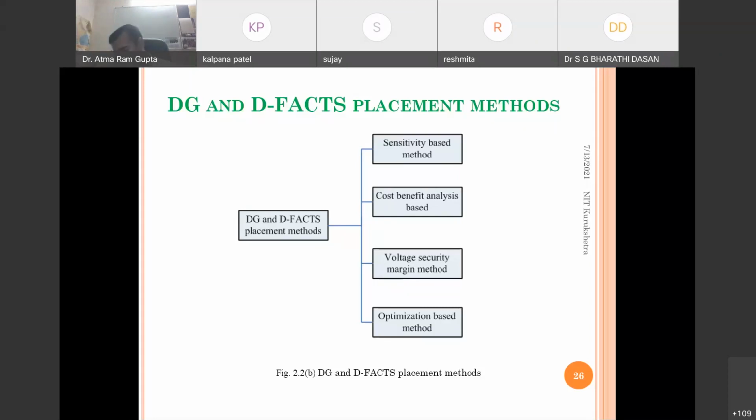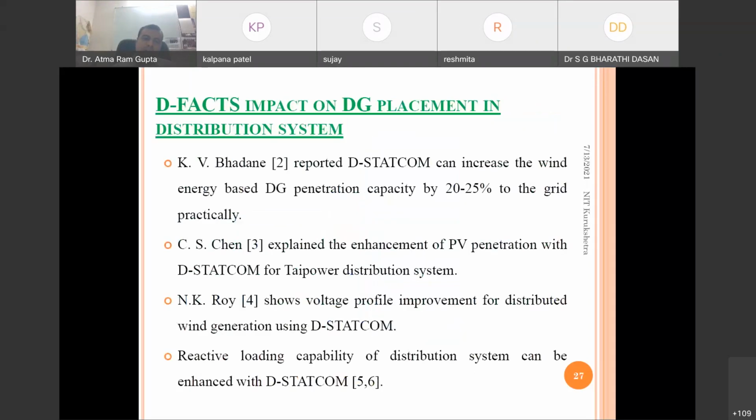In this particular study we will see the first three: the sensitivity based method, cost benefit analysis, and also the voltage security margin.